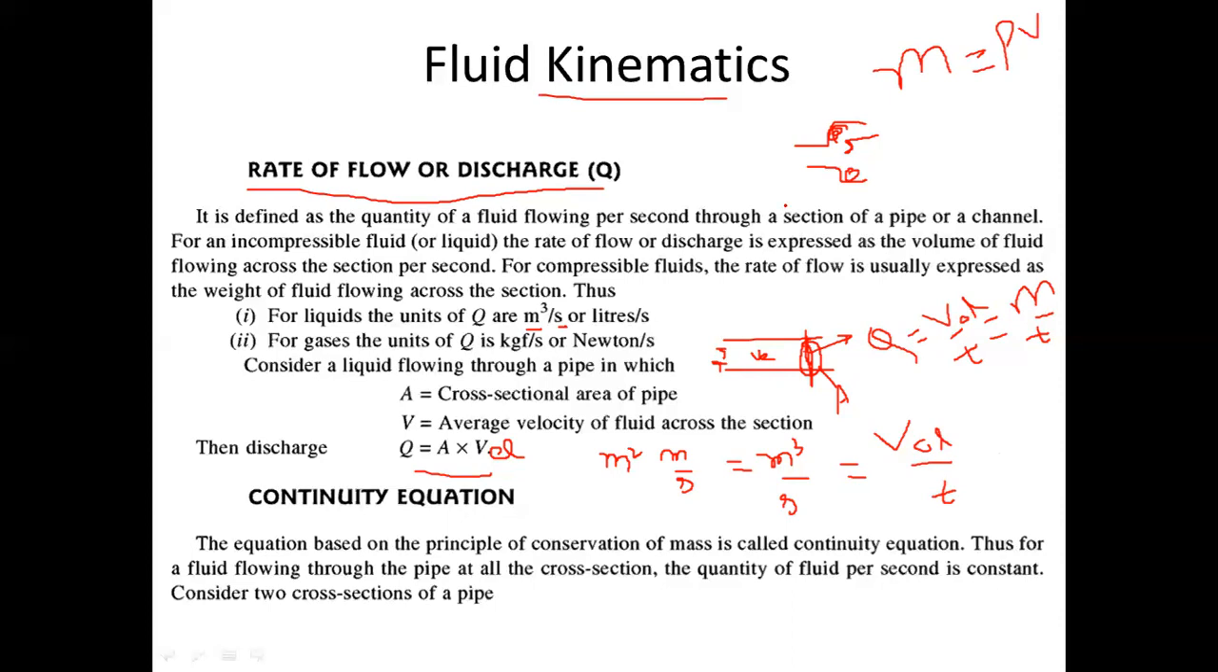So this is about discharge. Now, the next topic we are going to consider here is the continuity equation. In today's class, I'll keep this continuity equation in one dimension only. So in one dimension, what is the continuity equation? Let us try to see through an example.